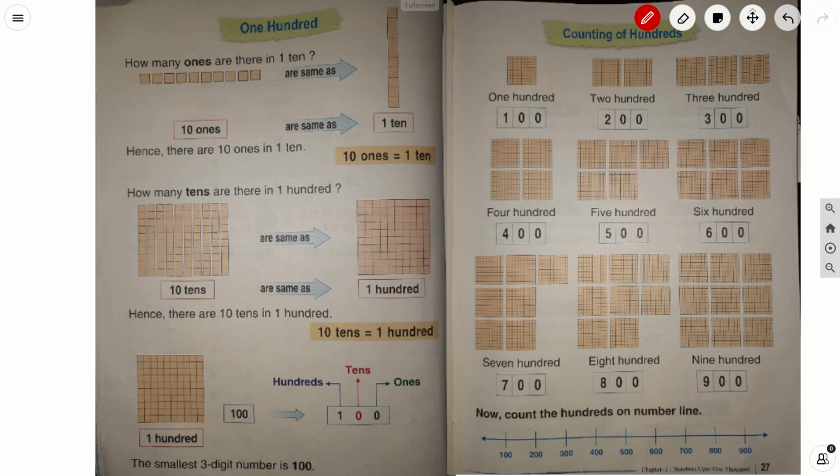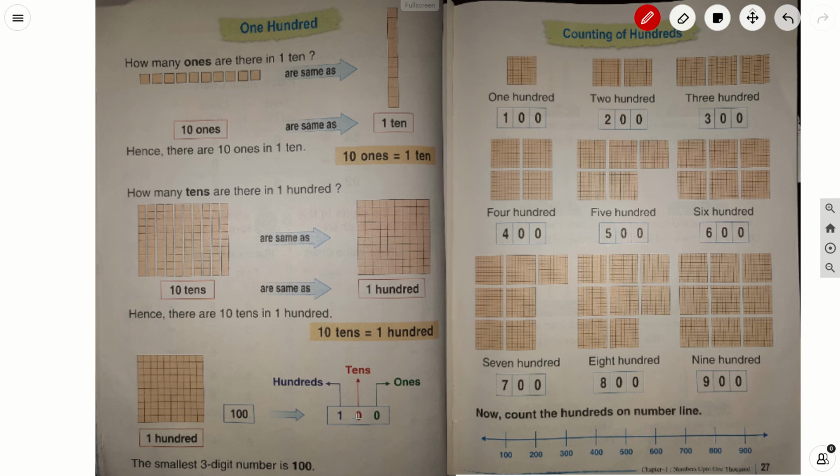So 10 tens makes 100. 10 tens is equal to 100. 100 is equal to 10 tens. In 100, how many tens are there? 10 tens are there. Okay.